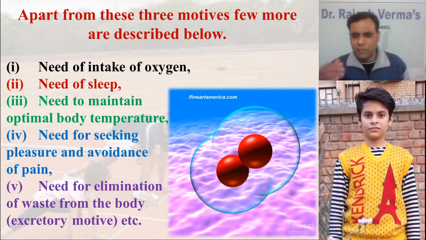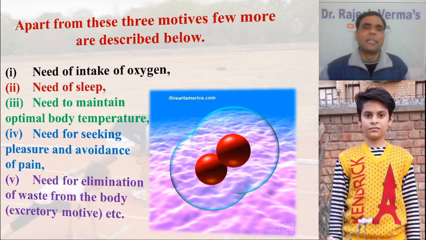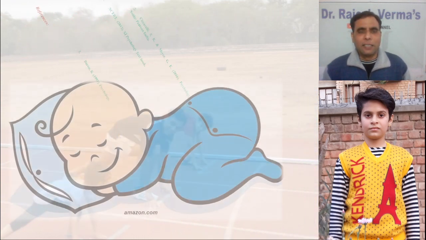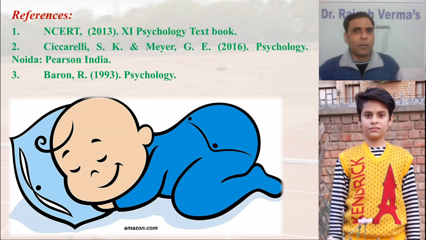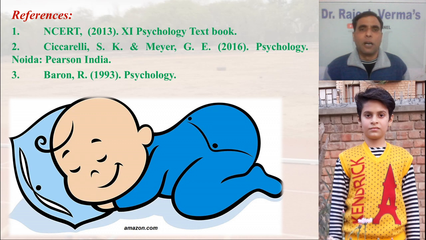So dear friends, this video contains this much only, that is biological motives. And a quick recap: I told you earlier that biological motives generally have three types: hunger, thirst, and sex. The first two, hunger and thirst, are very important biological motives. Though the third one is also important, these two motives are innate, and they are very much crucial for your survival in this environment.